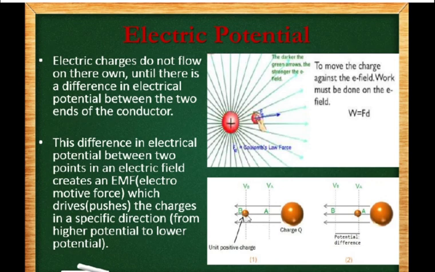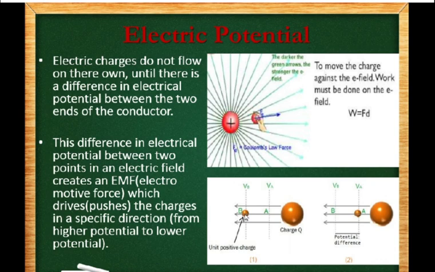these two diagrams. Suppose once again there is a unit positive charge placed at point B. The potential of the charge at point B is VB. V is the symbol for potential, right? So the potential of the test charge at point B is VB.